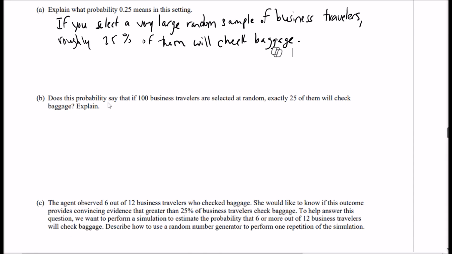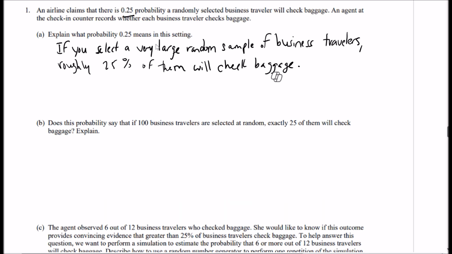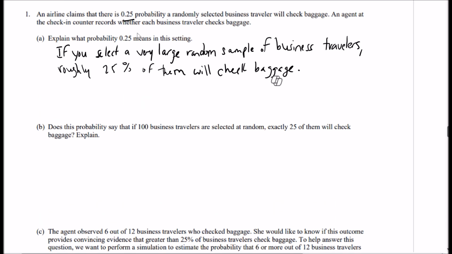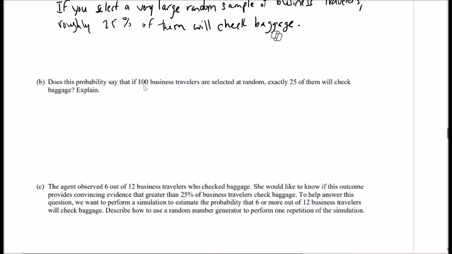Does this probability say that if 100 business travelers are selected at random, exactly 25 of them will check baggage? Explain. Remember, in this case, 0.25 is a fourth, right? So a fourth of 100 is 25, so we would expect that 25 will check baggage. But does that mean that exactly 25 will check baggage? No. Remember that probability is not guaranteed in the short run. It's a pattern over many, many repetitions, okay?